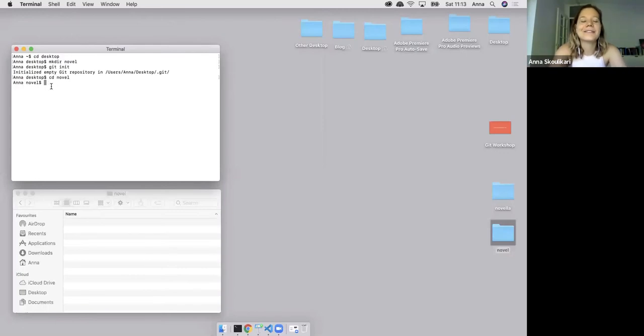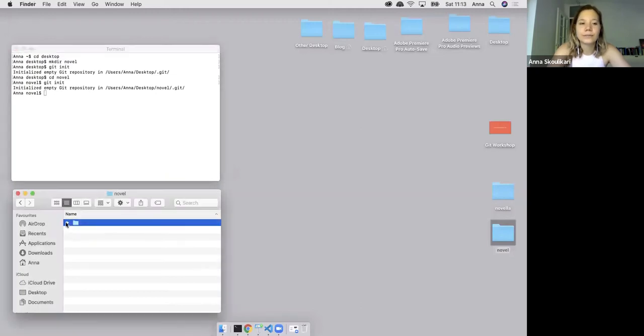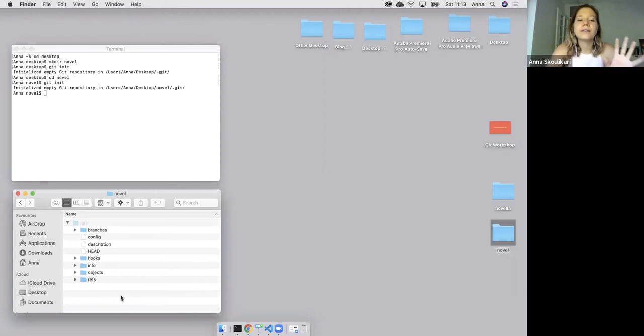And here I want to create my repository. So I'm going to use the git init command, press enter. And you can see that this hidden folder was created, the .git folder. Now inside this folder, we have a bunch of things that may at the moment seem like gibberish, but we'll be touching upon some of this stuff throughout this presentation.